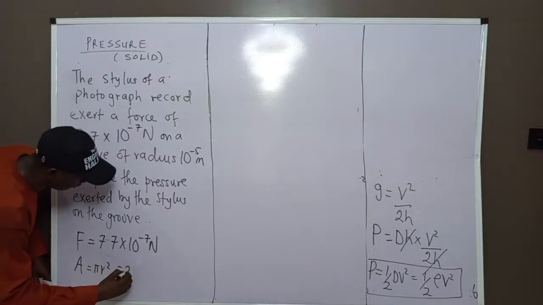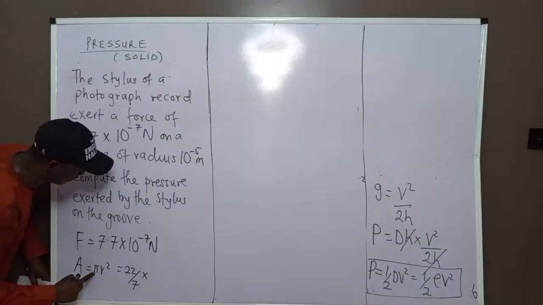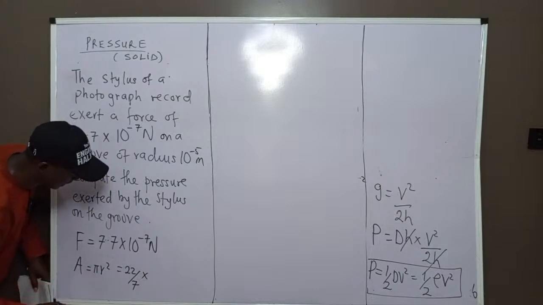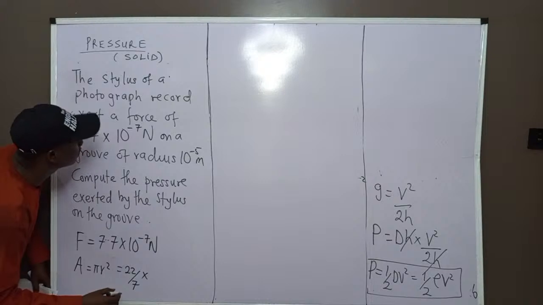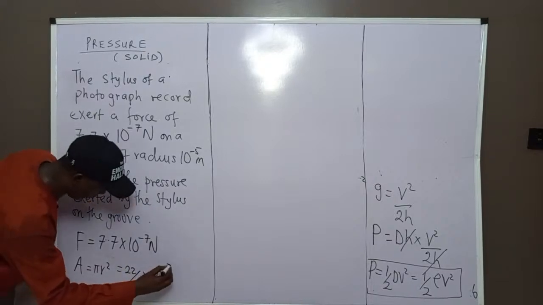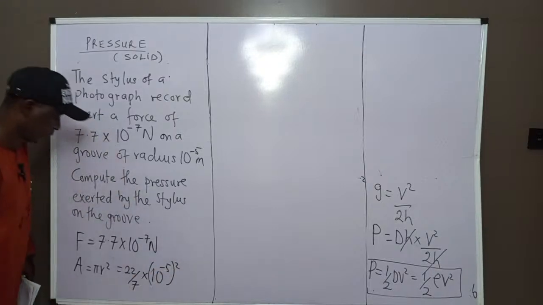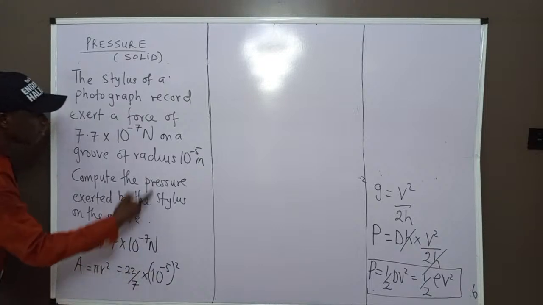So we would have pi as 22 over 7, or 3.142, then times the radius squared.